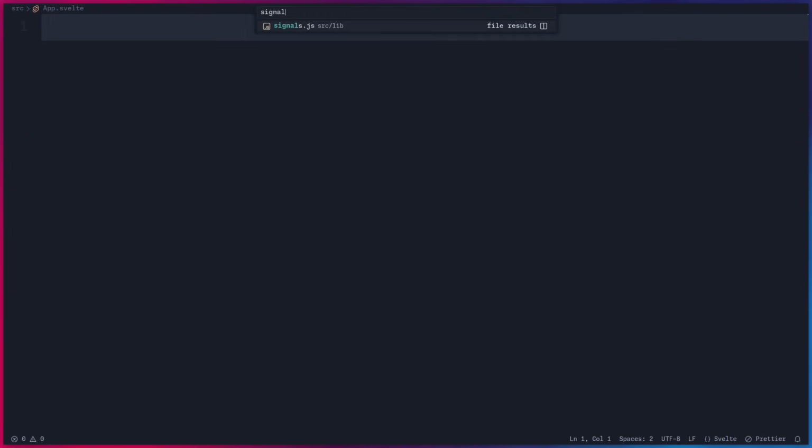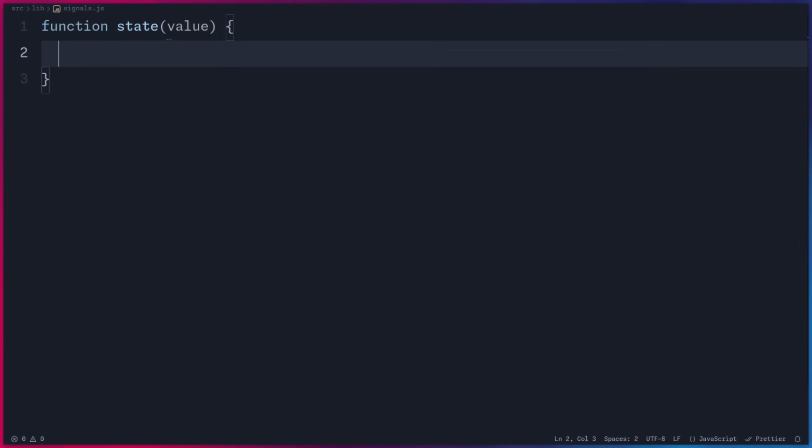Alright, so let's delete everything, and I have this special signals.js file. So let's start here. Let's create a simple signals implementation. First we need to create state, so we can say function state, then we can pass in a value, and then we can create a signal.